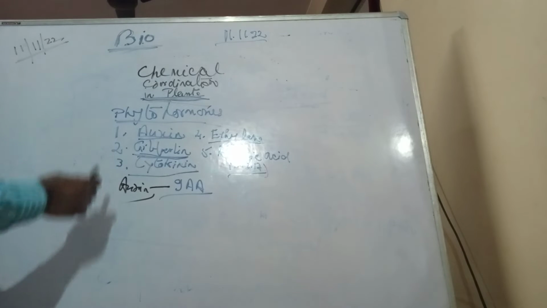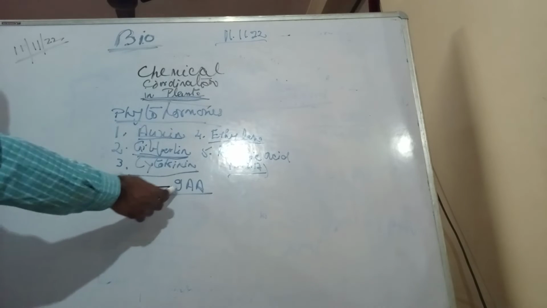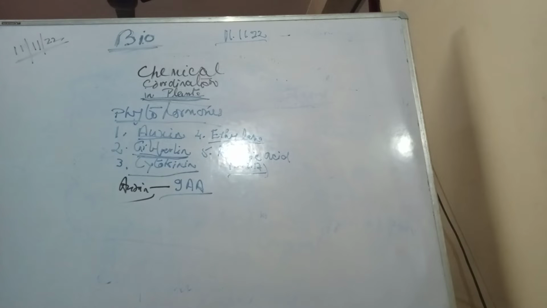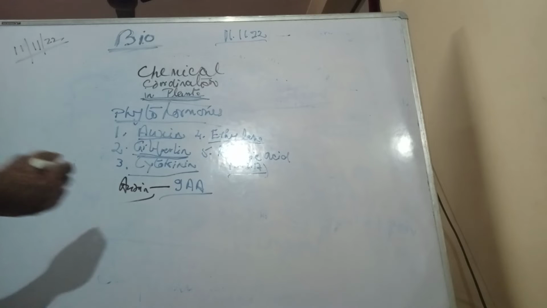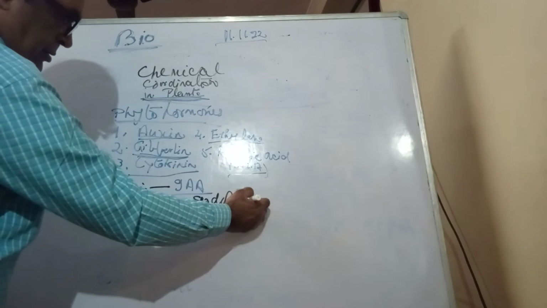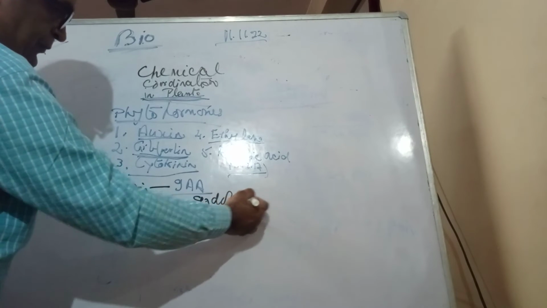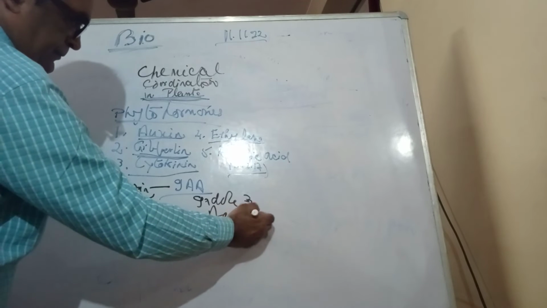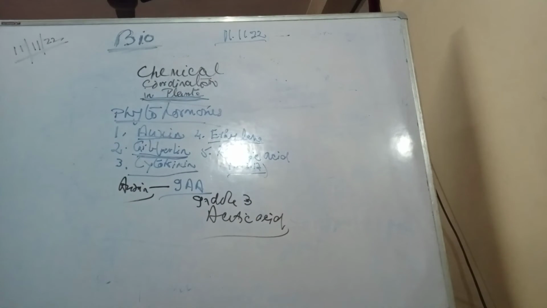Auxin is a powerful growth hormone, even at a very low concentration. First of all, F.W. Went studied auxin, and chemically it is IAA, indole 3 acetic acid. Students, if you want to remember the chemical name of this auxin, it is indole 3 acetic acid, this is IAA. So auxin is very important.